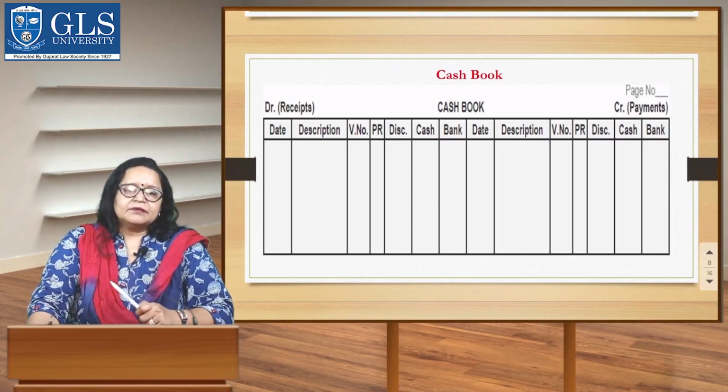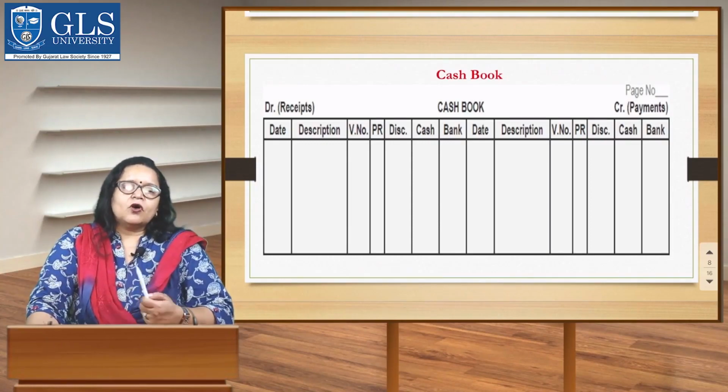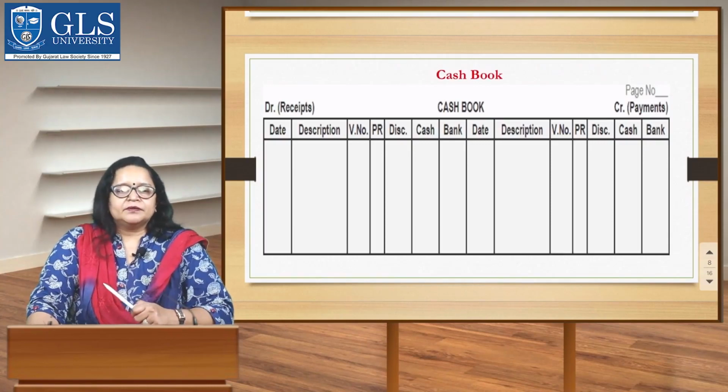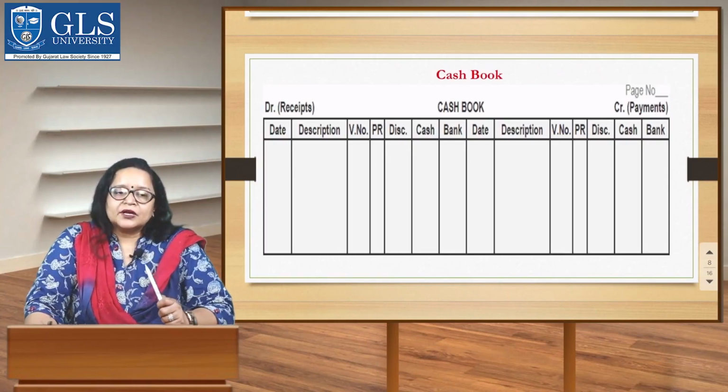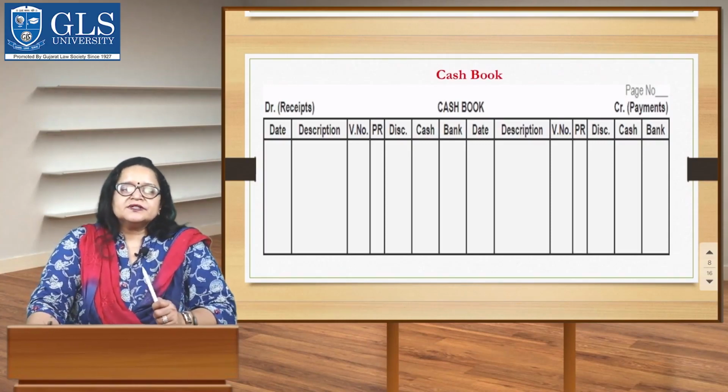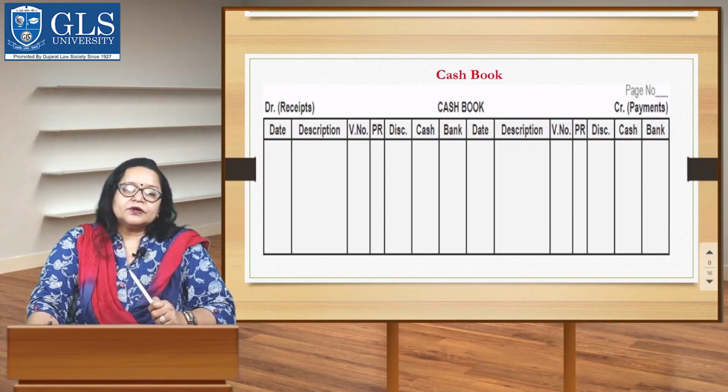Any organization can maintain a single column, double column or triple column cash book as per their requirement. In a single column cash book, there is only one column, that is the cash column. A double column cash book consists of cash and bank columns, whereas the triple column cash book consists of cash, bank and discount, as you can see in the slide. Usually firms use the triple column cash book. Some organizations also maintain a petty cash book which records the petty or small cash expenses of the firm.